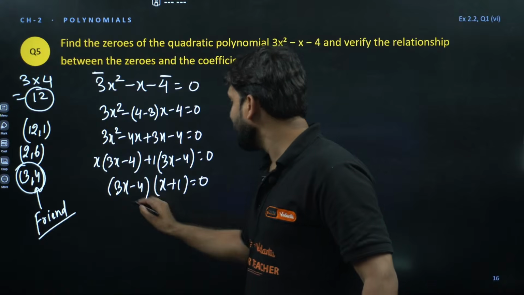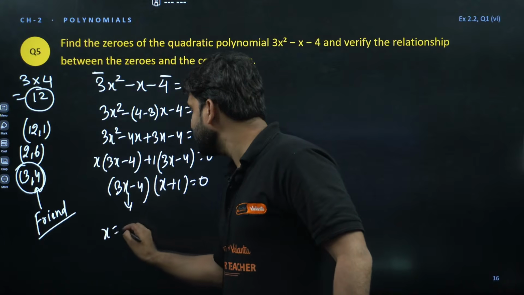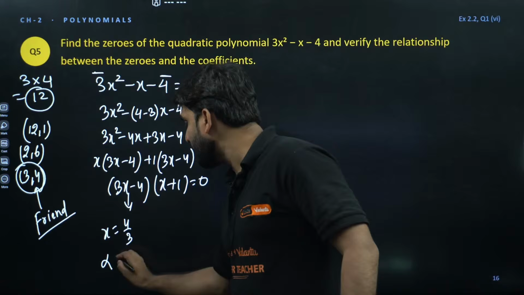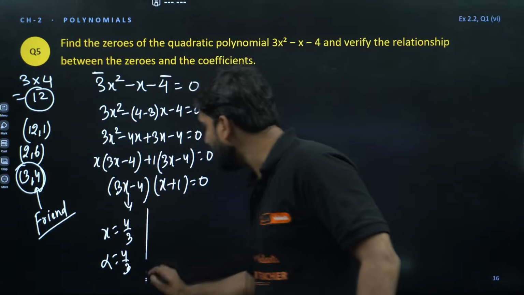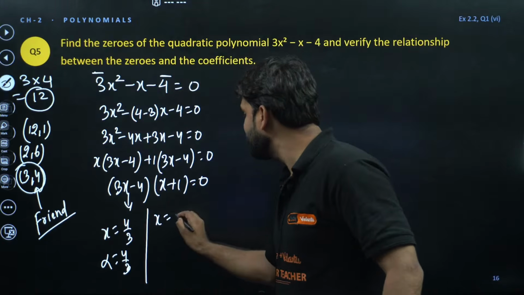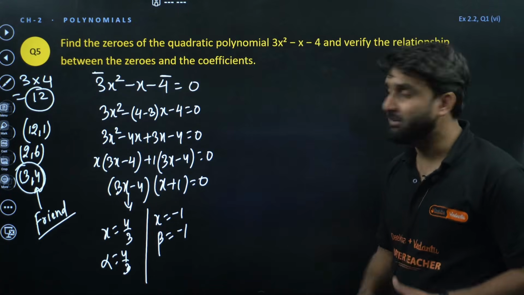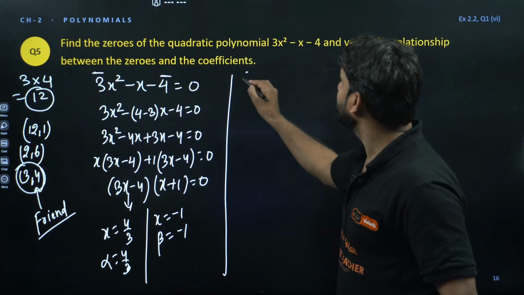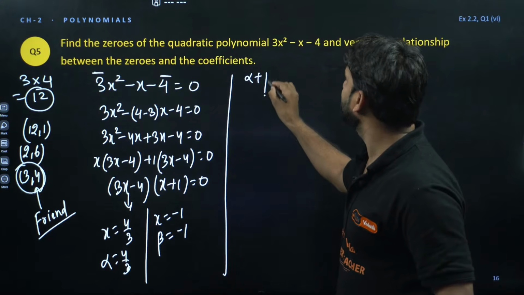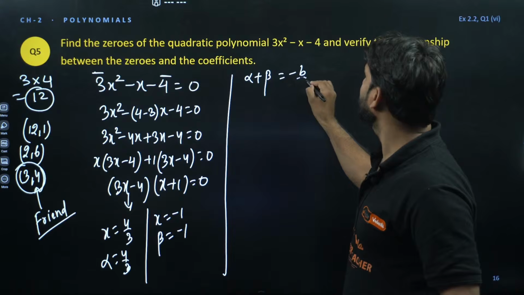Now on taking this equal to 0, x is equal to 4 by 3. So this will be your alpha. Right, on taking this equal to 0, x is equal to minus 1, this will be your beta. So we have alpha and we have beta. Now verify.